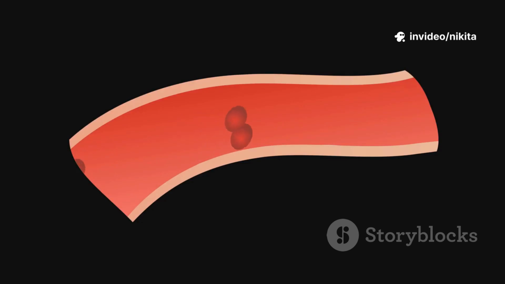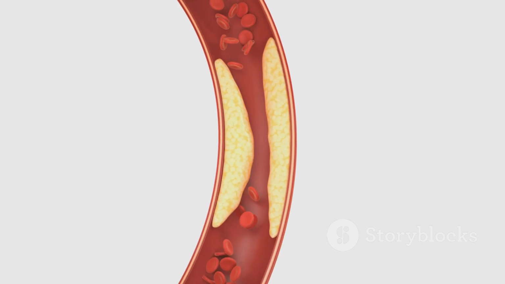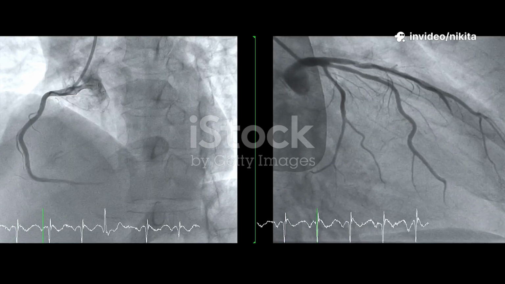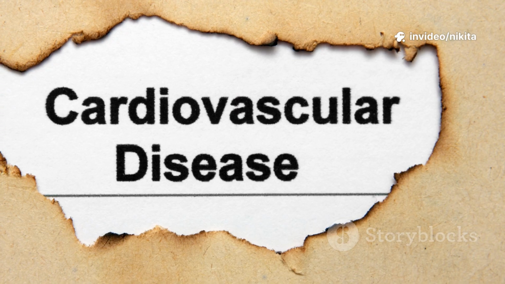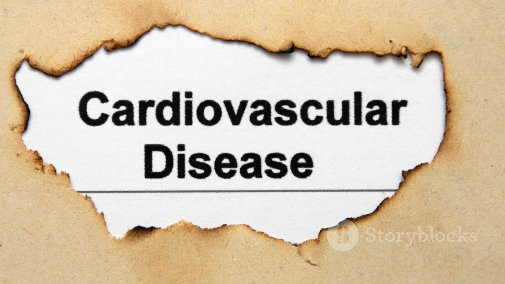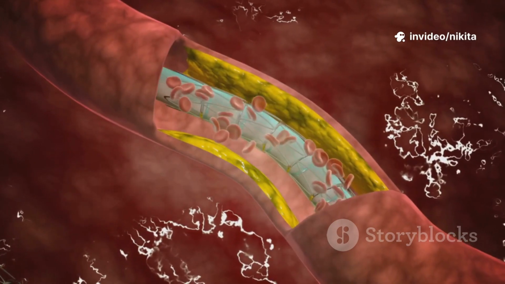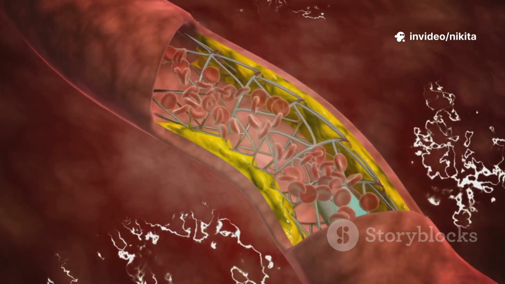CAD begins when plaque, a substance primarily made of cholesterol, starts to accumulate. This plaque also contains fat, contributing to the overall buildup, and calcium builds up inside the artery walls, gradually narrowing the space for blood to flow. Over time, this buildup narrows and hardens the arteries, restricting blood flow and compromising heart function. This gradual process of hardening and narrowing is called atherosclerosis, a key factor in the development of CAD.